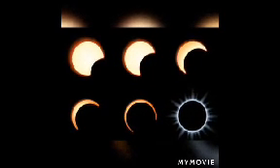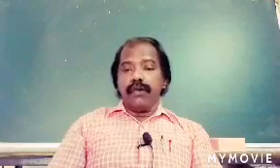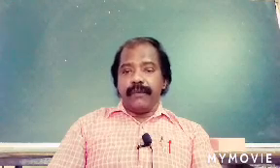Now look here, this is the view of the solar eclipse from the earth. On TV sometimes they show when there is a solar eclipse like this only. The moon's shade slowly falls on the earth, then the moon slowly covers the sun like this, from one side to the other. Okay, now we understood how solar eclipse, Surya Grahanam, takes place.